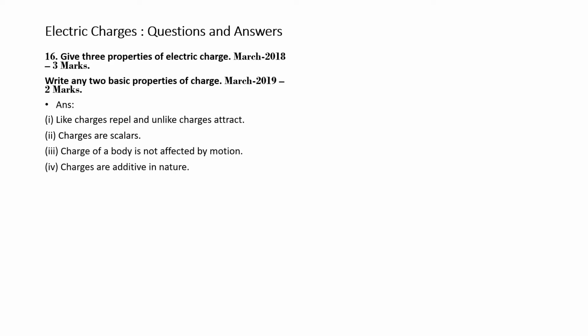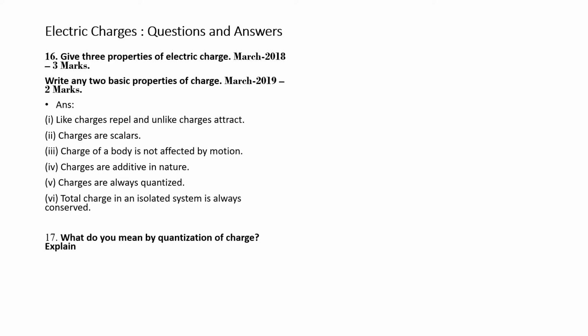Charges are additive in nature. Charges are always quantized. Total charge in an isolated system is always conserved. That is, the total charge is neither gained nor lost. These are the 6 properties. The details of the additive nature of charges, quantization of charge, and conservation property have been explained in detail in chapter part 1a.